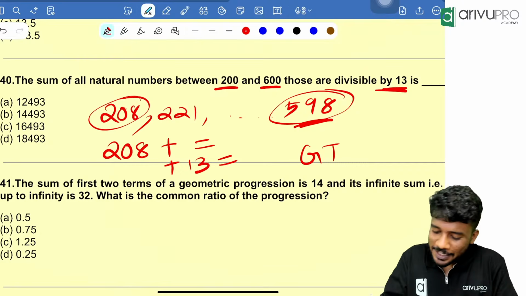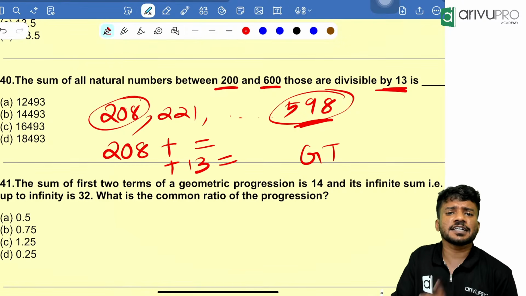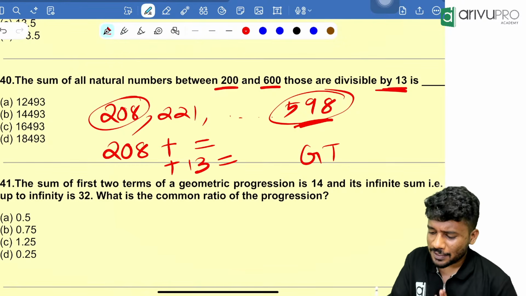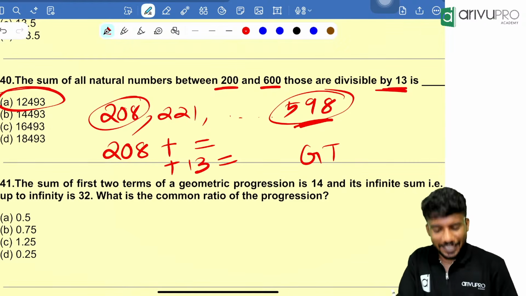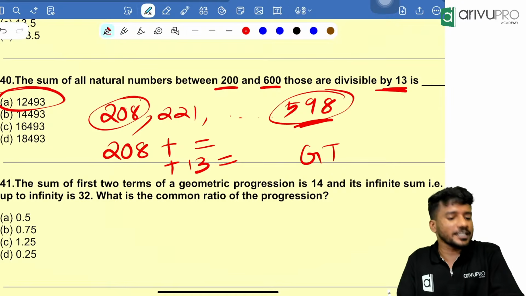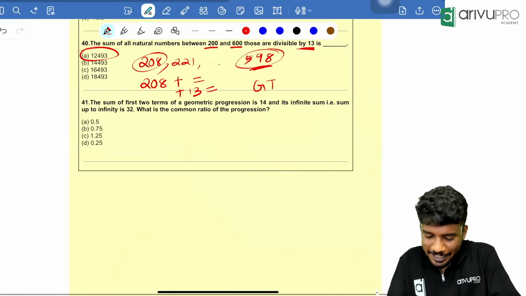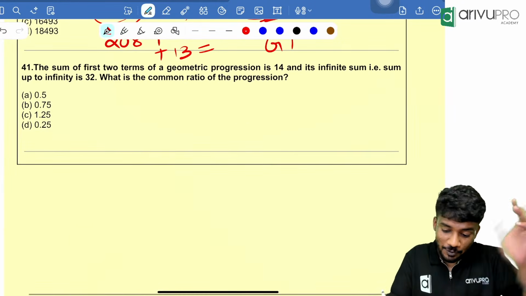That's the problem. Now, till you see 598 on your calculator, after that you click GT, then you will get option A, that is 12493. That's your answer. Next and final question. I have one more question in between.